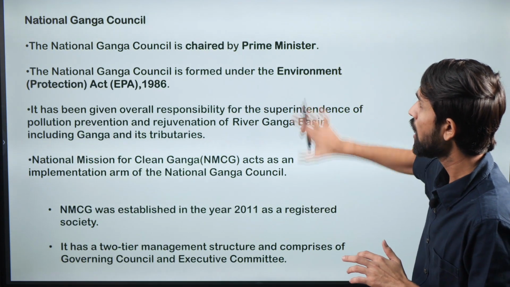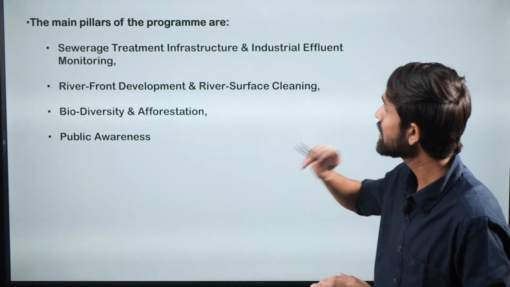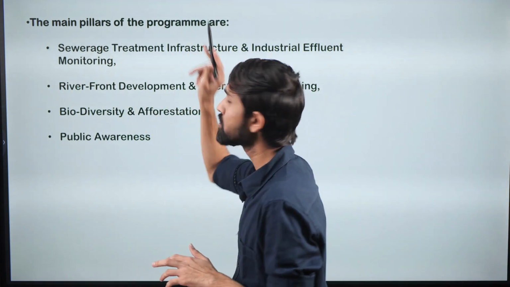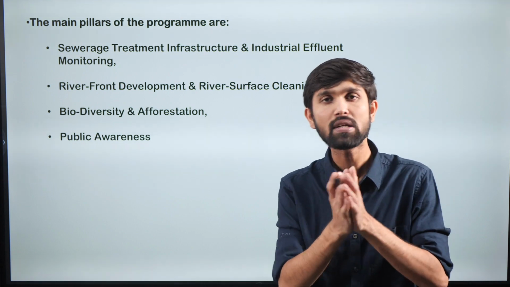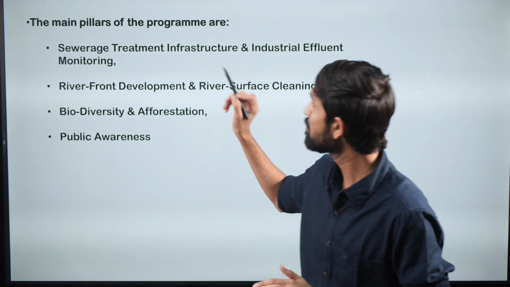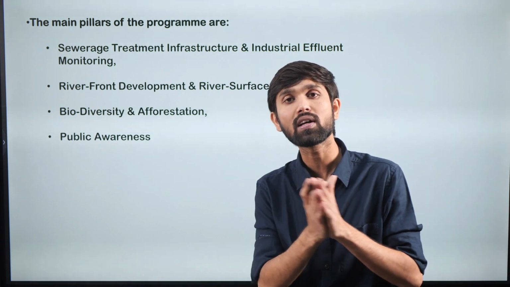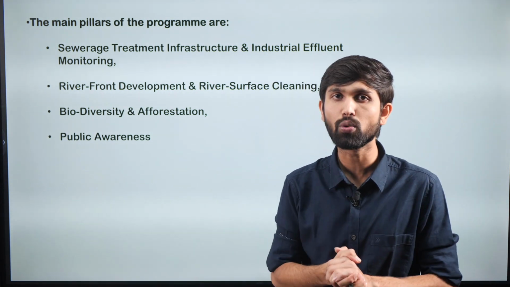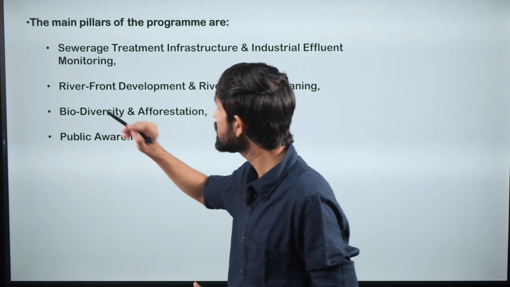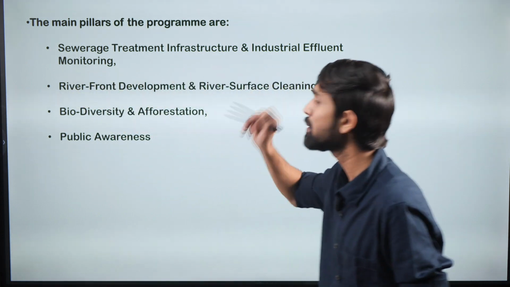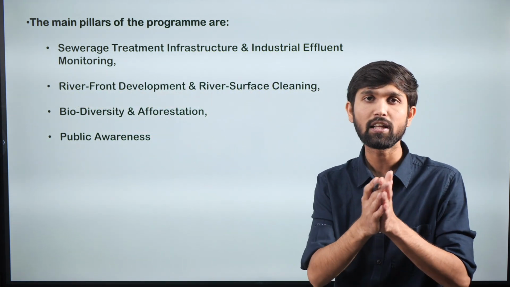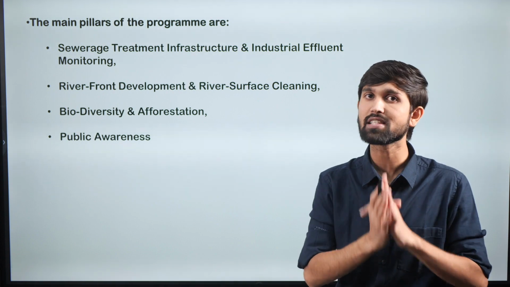So now, after understanding the structure, let's understand what are the main pillars of this program. What is this program actually intending to do? So the main pillar of these programs is basically, as we saw, to conserve river Ganga and to rejuvenate it. So in order to clean the pollution, the sewage treatment plants and the installation of these plants is very necessary.